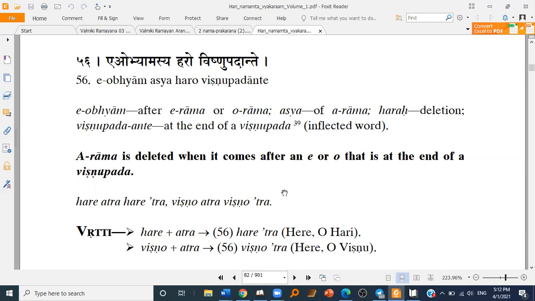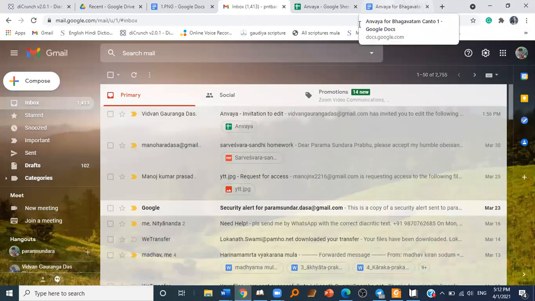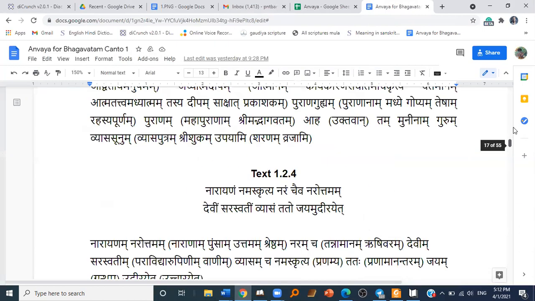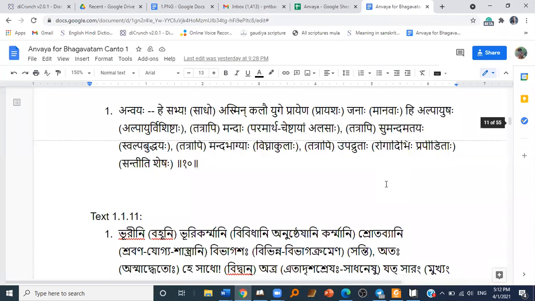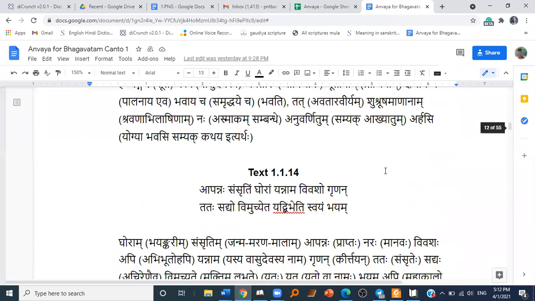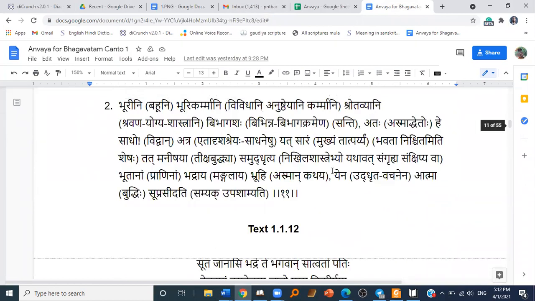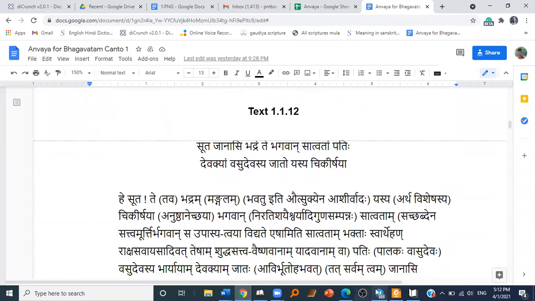So, okay. We'll move ahead and we'll study Srimad Bhagavatam. This is Canto 1, Chapter 1, and I think it's Shloka 12.